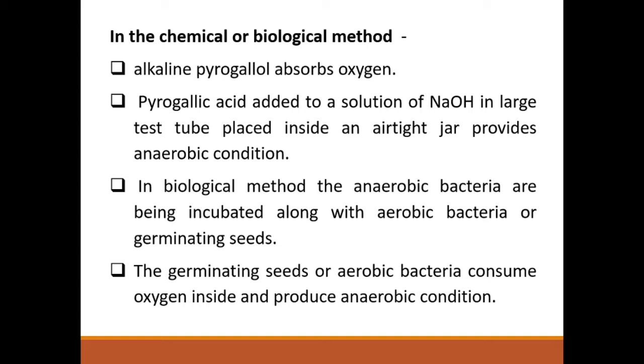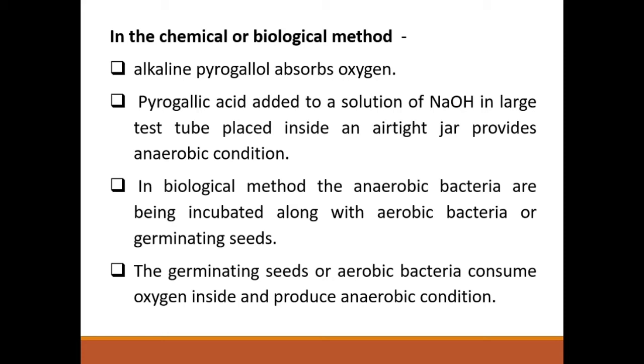So this alkaline pyrogallol absorbs oxygen, but a small amount of oxygen will be there here also, and it provides only a partial anaerobiosis. One problem of this method is that a small amount of carbon monoxide developed during the reaction inhibits the growth of some bacteria. That is the problem of this method, and it is not suitable for cultivating obligate anaerobes. Only aerotolerant organisms can grow by this method.